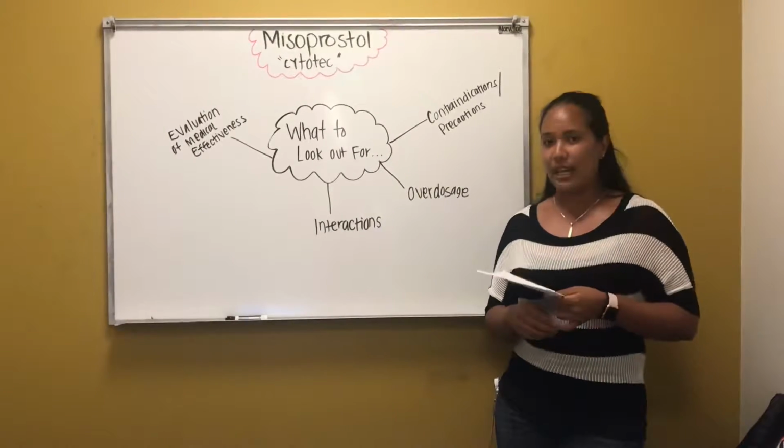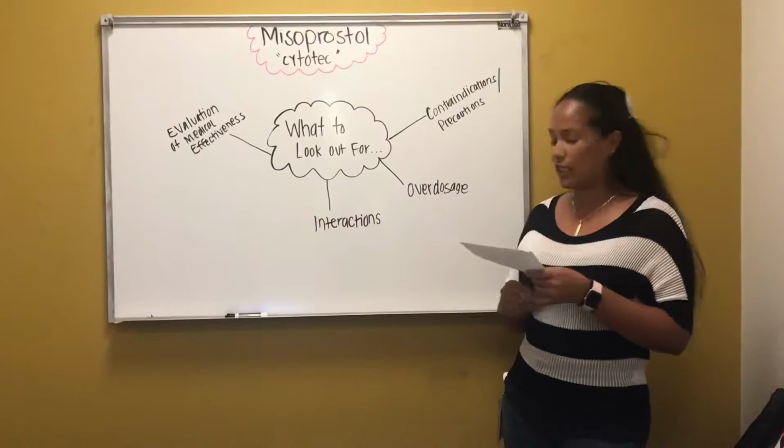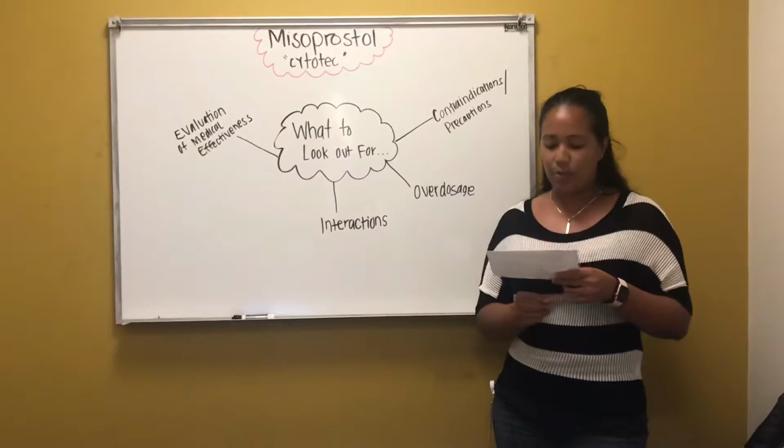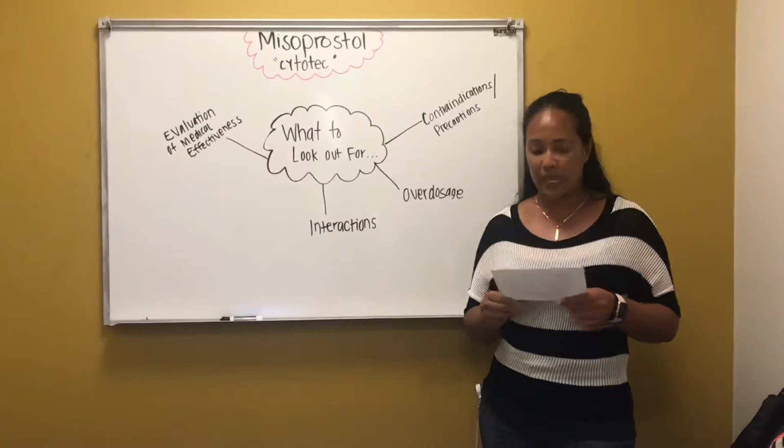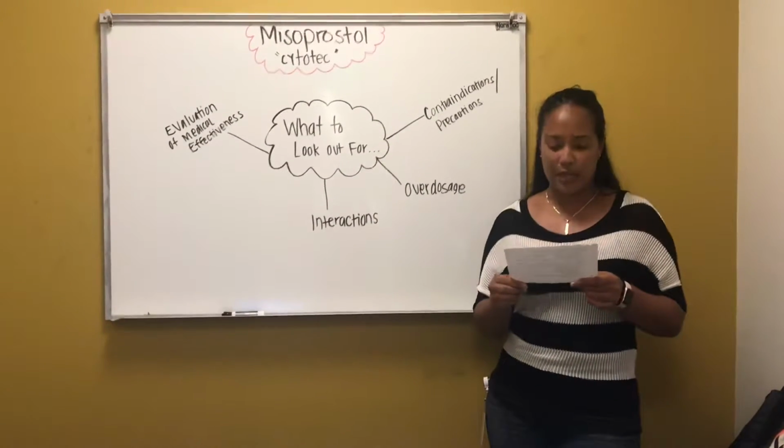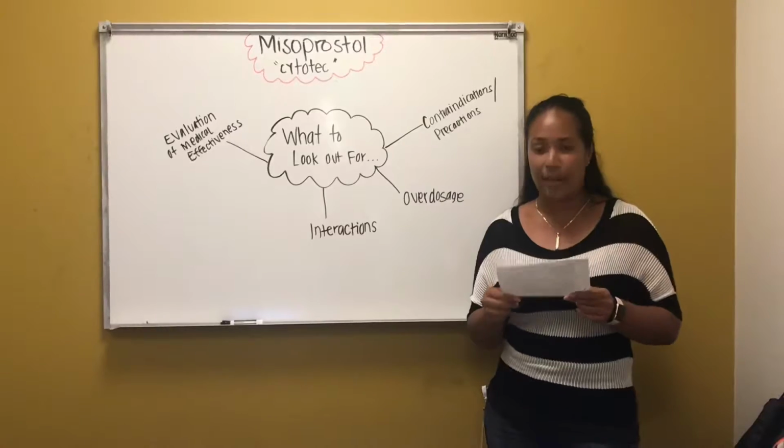According to the FDA, overdosage of this medication presents with sedation, tremors, convulsions, dyspnea, abdominal pain, diarrhea, fever, palpitations, hypotension, and bradycardia.